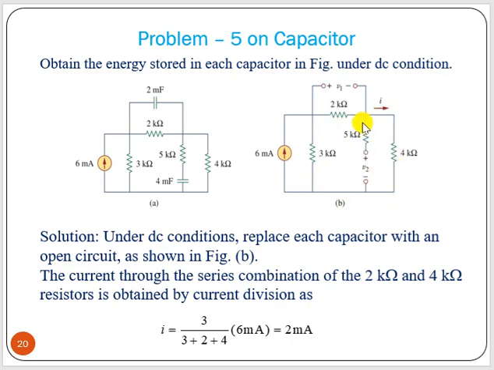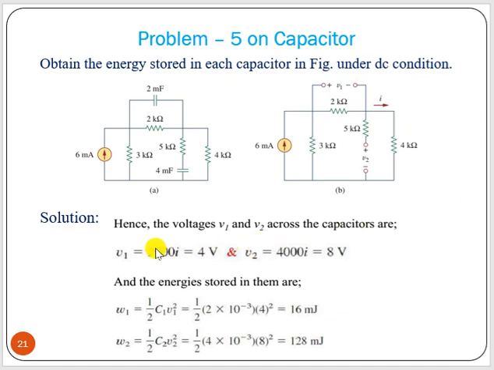Now here you can see that through the 5 kilo ohm there is no current flowing because it is open circuited. Then I is dividing in these two parts, where these 2K and 4K resistances are in series. So we can apply the current division rule, that is 6 into the other one's resistance 3 plus, total, that is 3 plus 2 plus 4. So we will get 2 milliampere current that is flowing through these two resistances. Then what is V1?